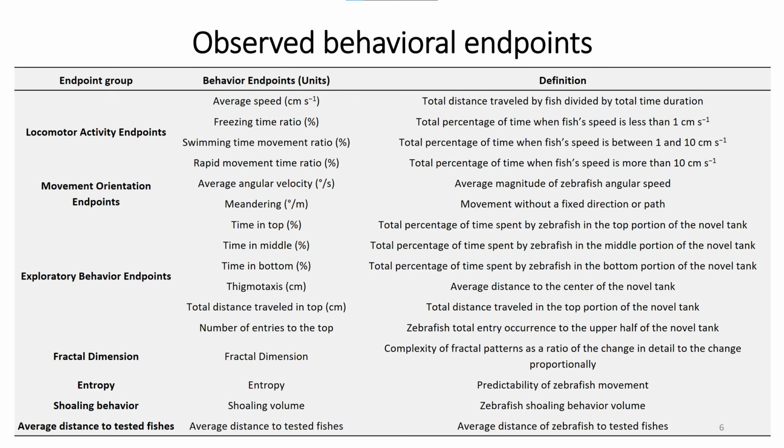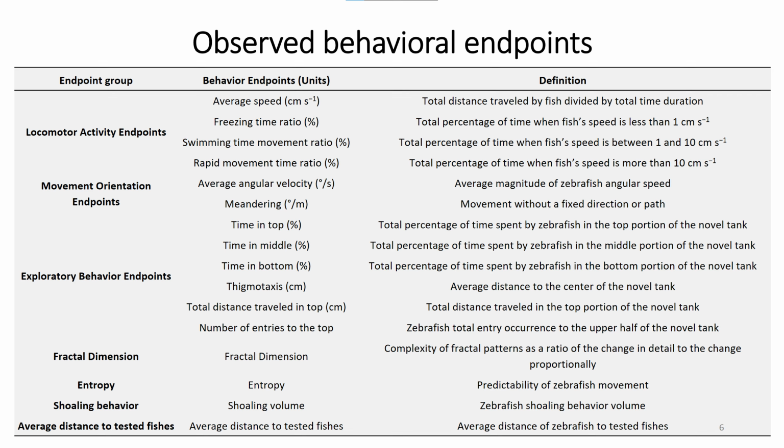8 major zebrafish behavioral endpoints were observed in this study, including locomotor activity endpoints, movement orientation endpoints, exploratory behavior endpoints, fractal dimension, entropy, shoaling behavior, and average distance to tested fishes. Locomotor activity endpoints were divided into 4 minor endpoints: average speed, freezing movement time ratio, swimming movement time ratio, and